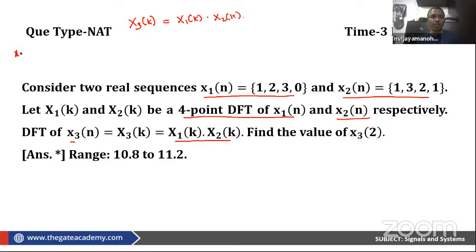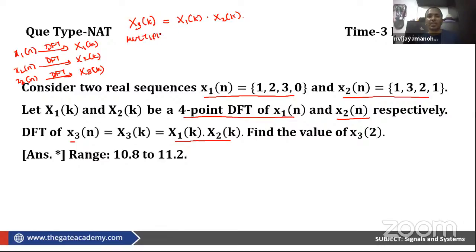And what is being told to you? x1 of n on DFT becomes x1 of k. x2 of n on DFT becomes x2 of k. x3 of n upon DFT becomes x3 of k. Correct? And clearly we know multiplication in frequency is convolution in time.